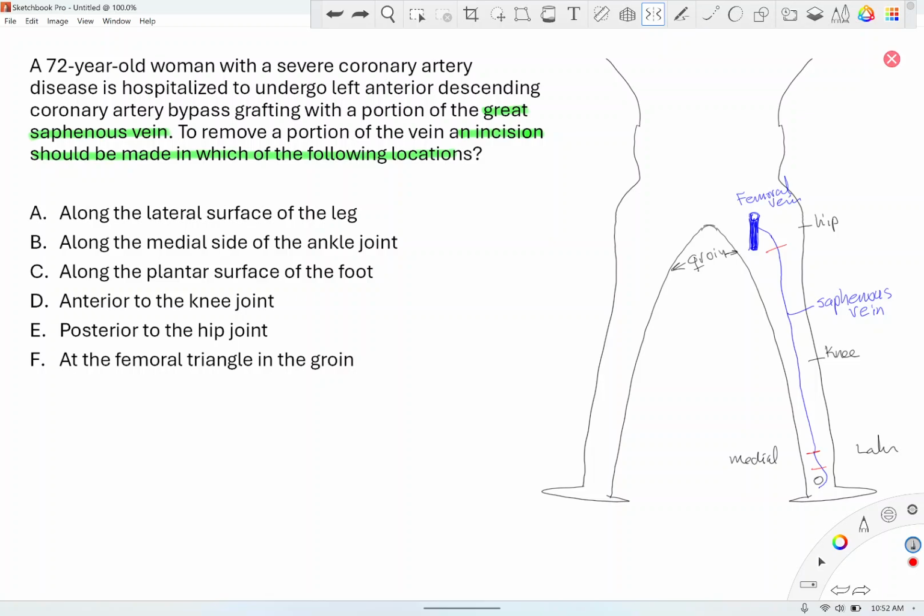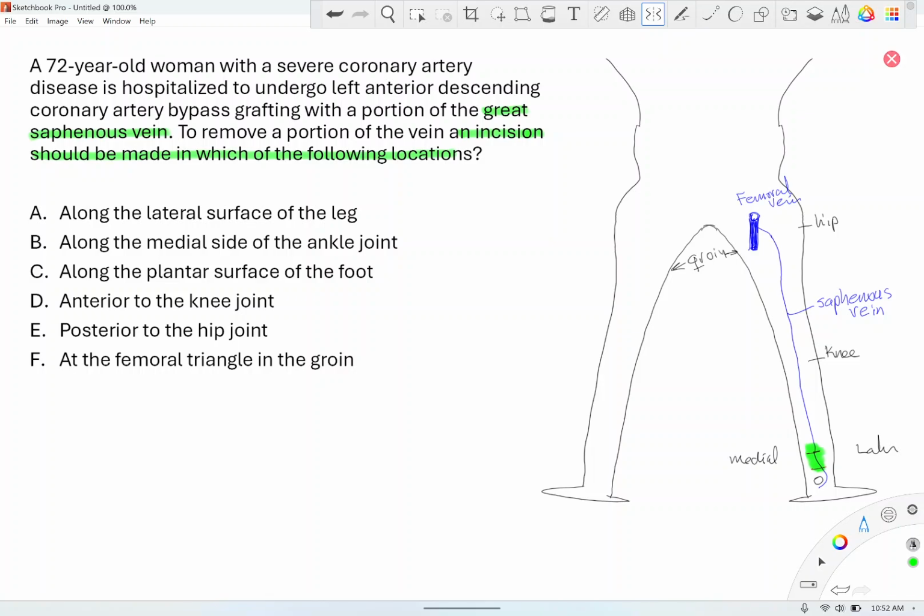There you go. This much section, let's say, is needed, and that will be cut and used as a graft for coronary bypassing. Now the question is, they're asking for anatomy, right? So at which location? You should make the incision in that green area that I said. Let's see which of the choices corresponds to that.